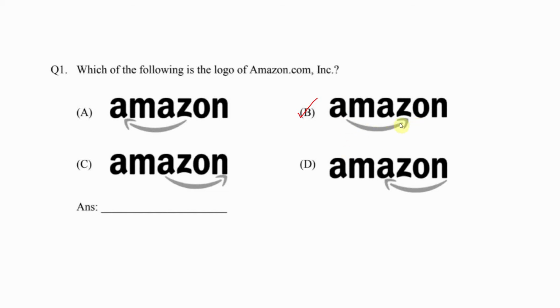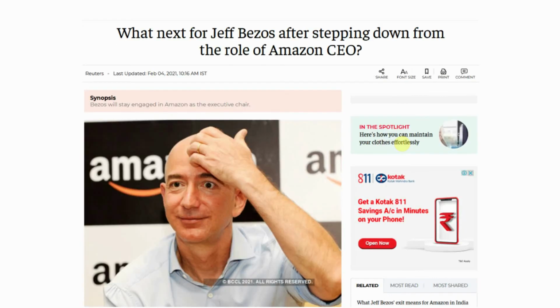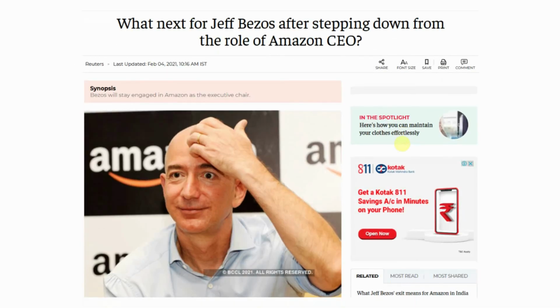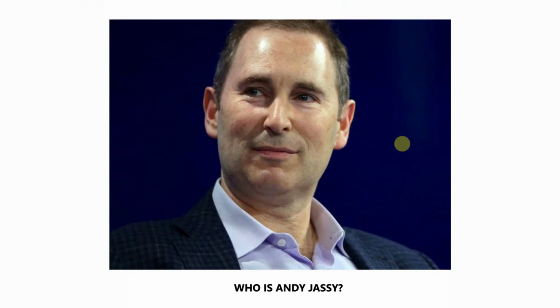So the insight we get from this question is that the logos of the top companies all over the world and India are important. Background and news of Amazon is important. Just after googling the name of the company, we find that Jeff Bezos is stepping down. Then an important question arises: who is going to take his position? So who is Andy? I'm leaving you guys with this question.